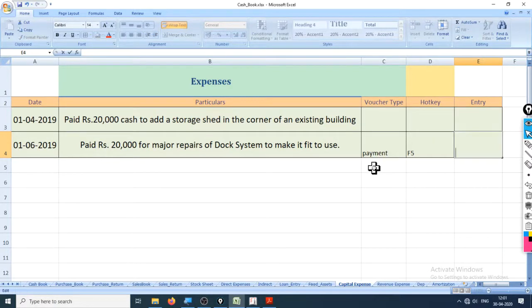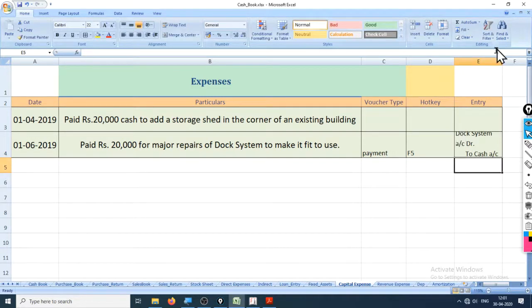so we did a wrong thing, the one thing that we always do right, that is cash account credit, because cash went out, credit what goes out as it is a personal account. Paid rupees 20,000 for major repairs of dock system fit to use. So as it is a capital expenditure, it should be added to the value of asset as it is essential to make it fit to use. Hence, dock system account debit.